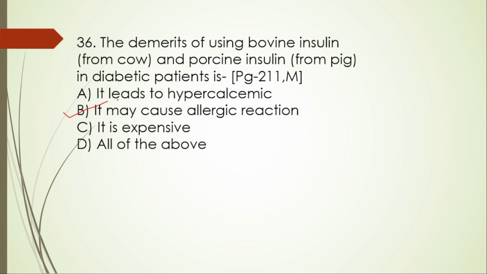It may cause allergic reaction. Right option is that one, because insulin for diabetic patients was extracted from the pancreas of cows, that is slaughtered cows, isn't it, and pigs also.